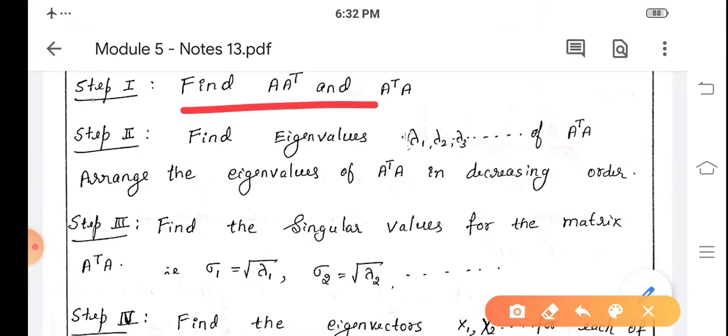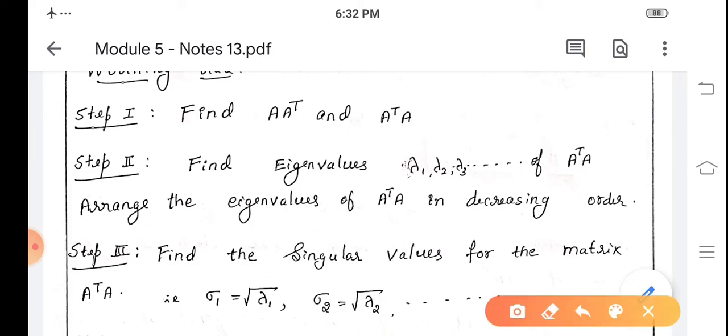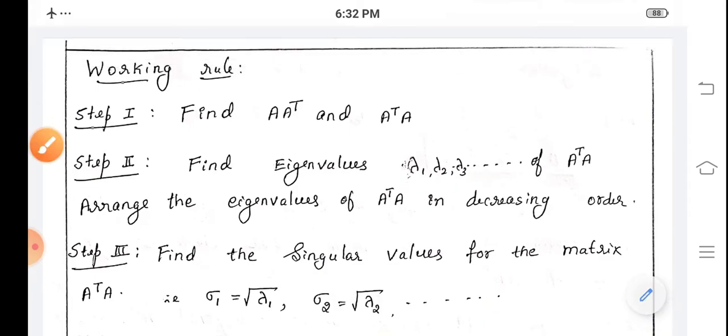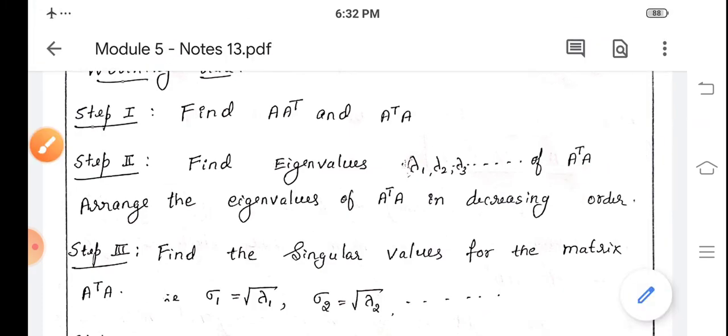First step, in the beginning we find A transpose and A transpose A for the given matrix. In the second step, we find the eigenvalues lambda 1, lambda 2, lambda 3 of A transpose A. So find the eigenvalues of A transpose A and arrange them in the decreasing order.